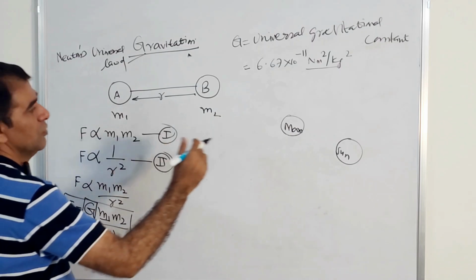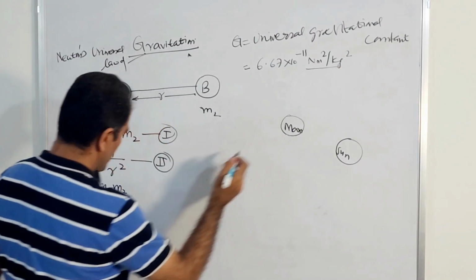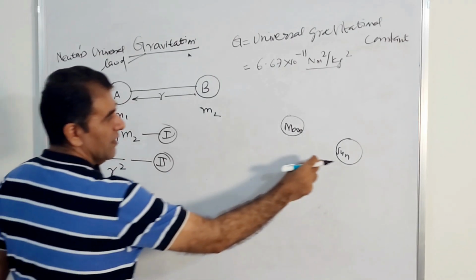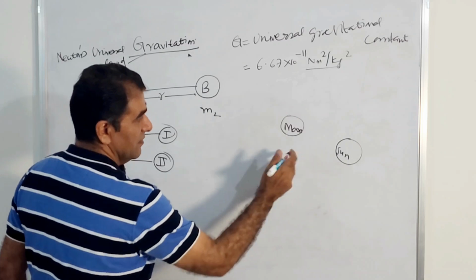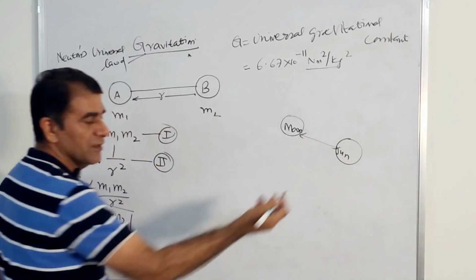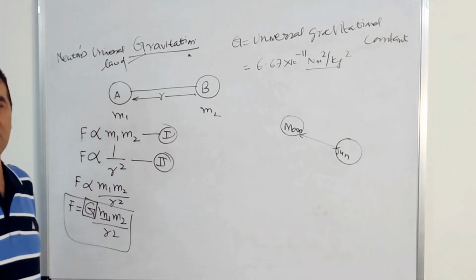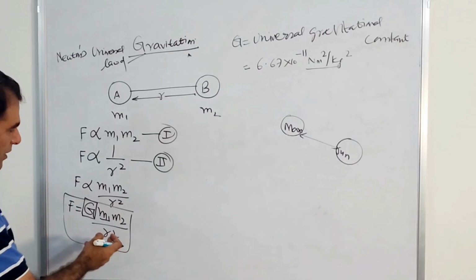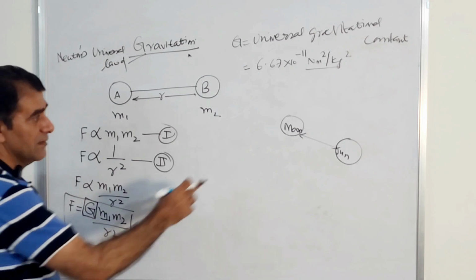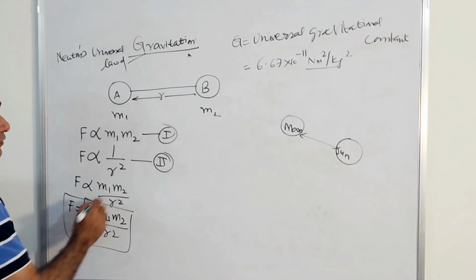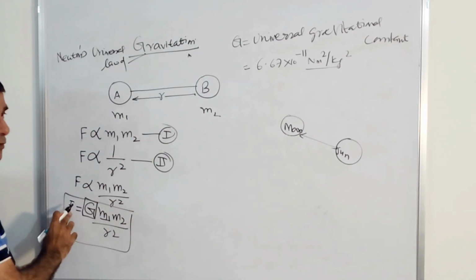So if you're taking the moon as the first body, the mass will be m1. If you're taking the sun as the second body, the mass will be m2. So you must know their masses and the distance between them. That is fixed. You can check on the internet what the distance between the sun and the moon is. You can find out what r is. And G is fixed, given. You can find out the force very easily.